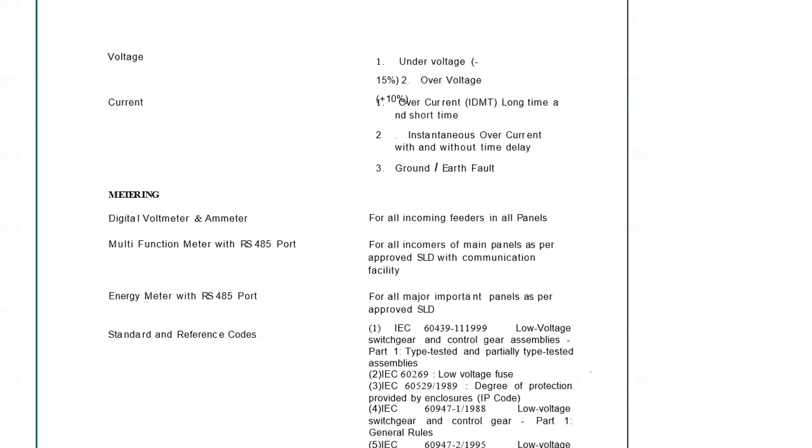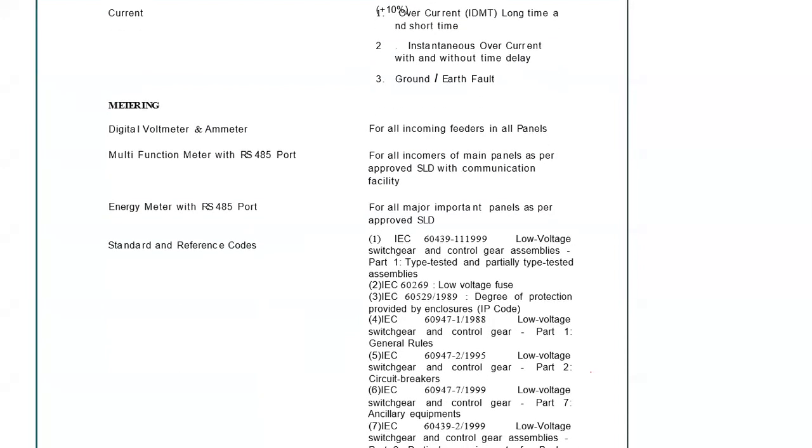Next is standard and reference codes. This is important because which type of equipment we are going to use or install, or is required for a particular purpose, is decided by which standard we are following. Here I have written IEC 60439, low voltage switchgear and control gear assemblies. This is basically type tested and partially type tested assemblies. This is applicable for LT panels. Now 60439 has been replaced by 61439.